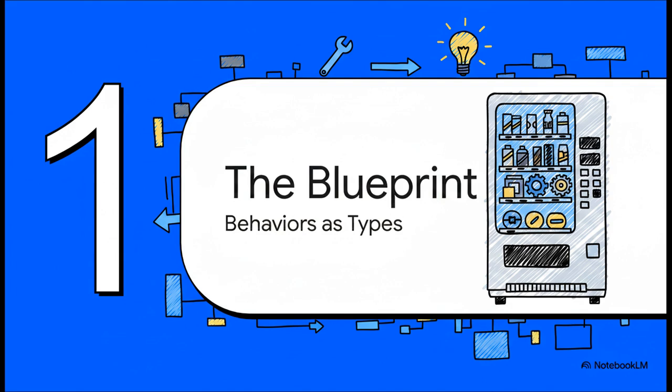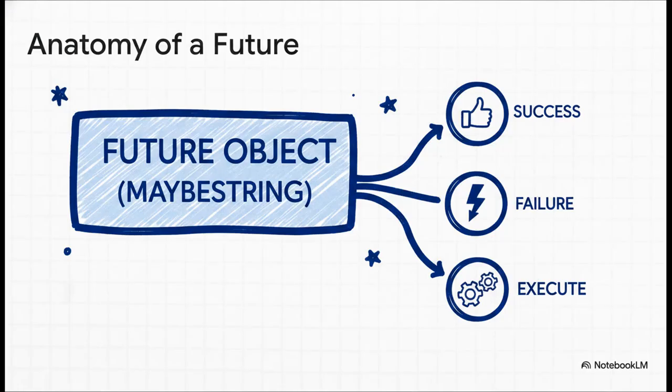It all comes down to a really cool concept, treating behaviors, basically functions, as types themselves. And here it is, the entire blueprint on one slide. We've got our main future object, which we're calling MaybeString, and it holds 3 fields, but they're not data. They're function types. There's a SuccessFunc for what to do with the string, a FailFunc for what to do with an error, and the ExecuteStringFunc, which is the actual job that needs to get done. We're passing around behaviors, not just values.